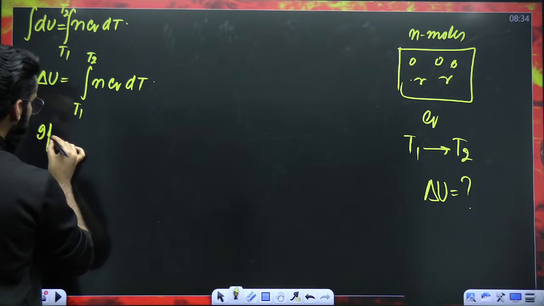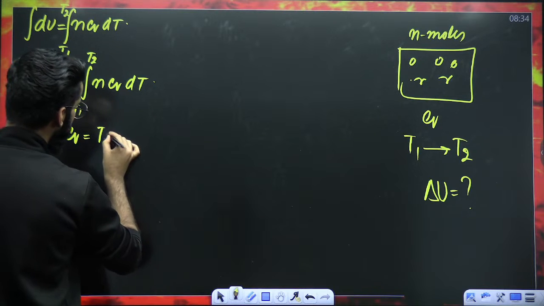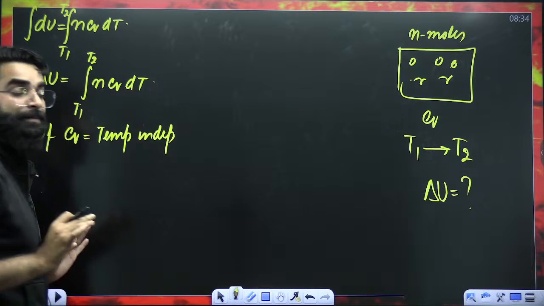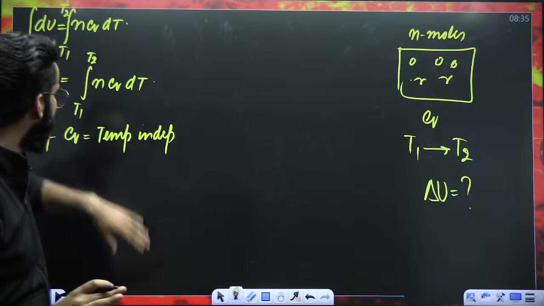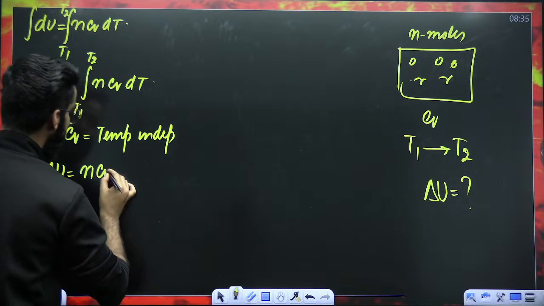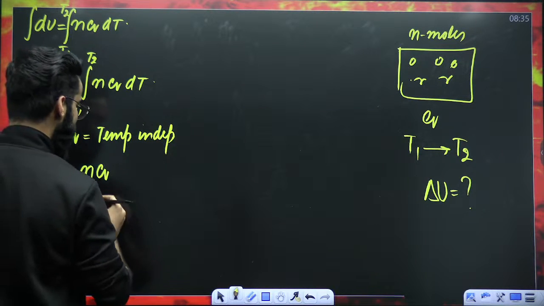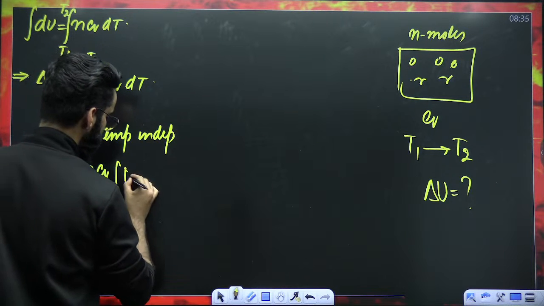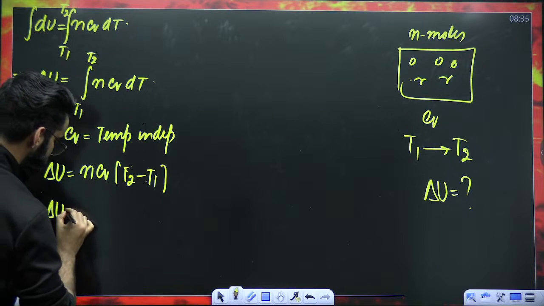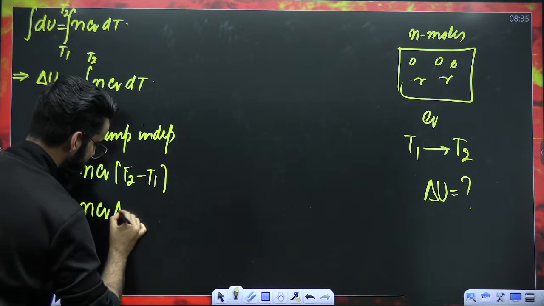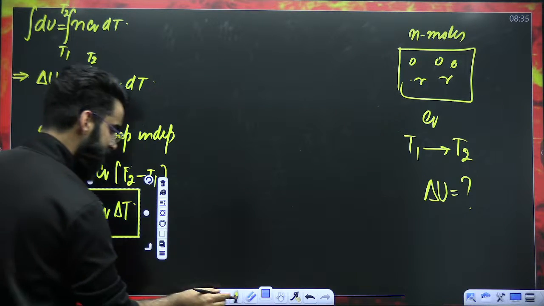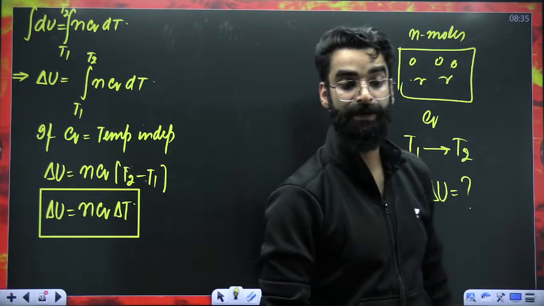Now, if CV does not depend on temperature, if CV is constant, take CV out, N is already out, so delta U will be equal to N CV times the integral of dT, which is T2 minus T1. Or you can write it as delta U is equal to N CV delta T. This equation is used when CV for the gas is temperature independent.